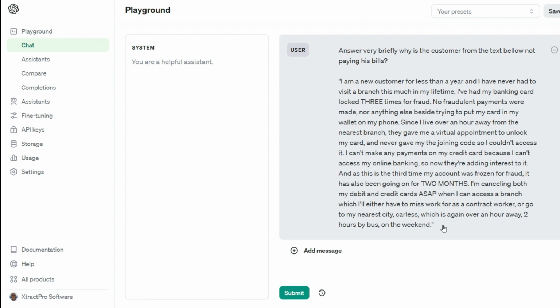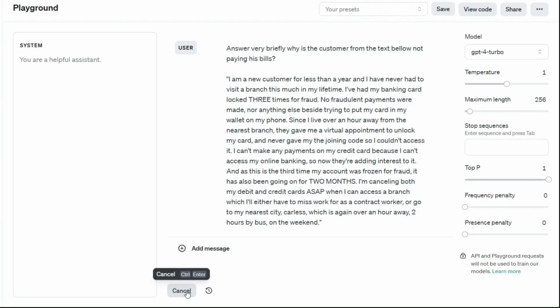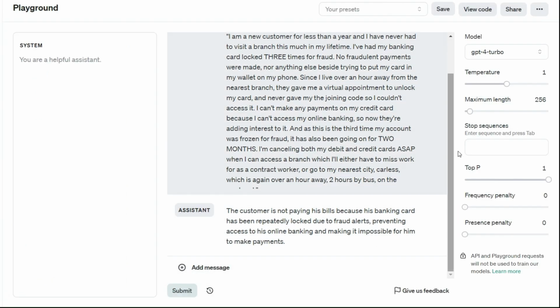But otherwise, I passed the same customer review here and prefixed it with: answer very briefly, why is the customer from the text below not paying his bills? But I must say, find the exact text, answer me with a segment in the text below. Anyway, that's one way to do it. But if I do it here, the customer is not paying because his banking card has been repeatedly locked. It's very close to what we had before, but not the same.